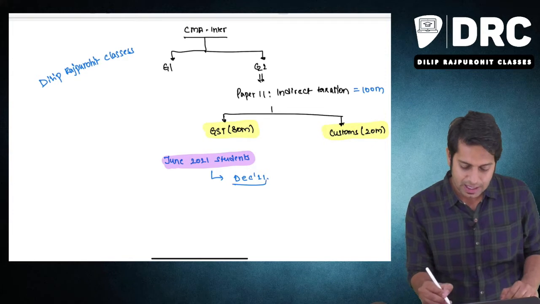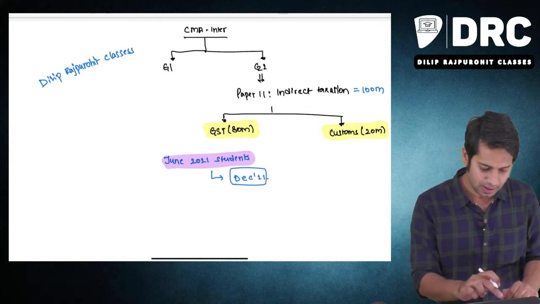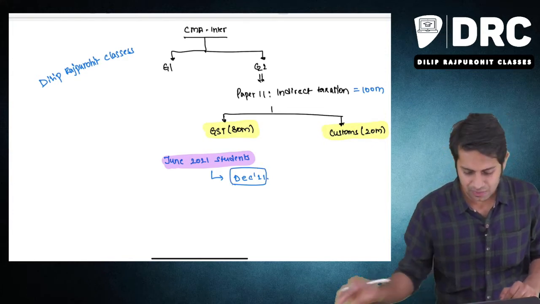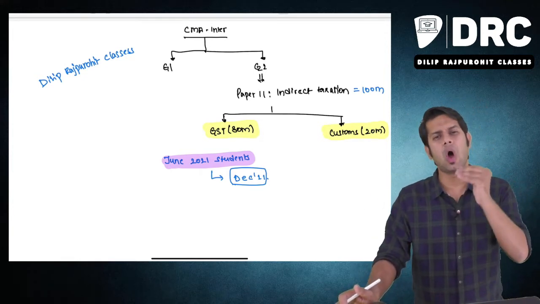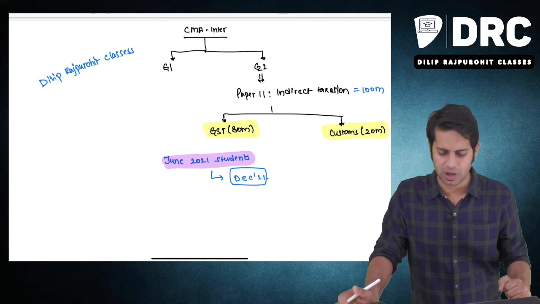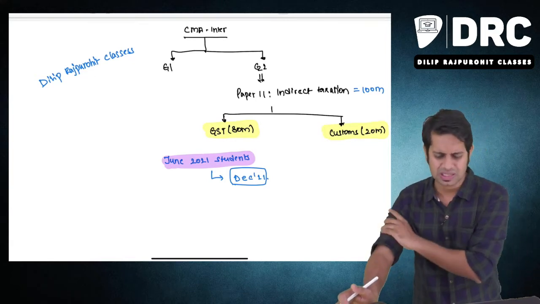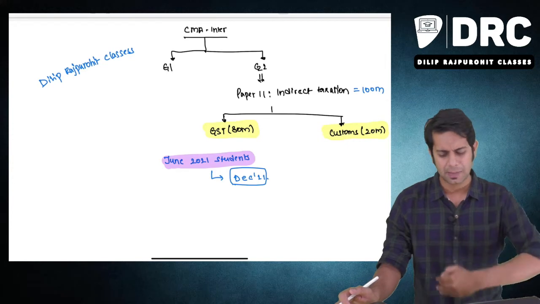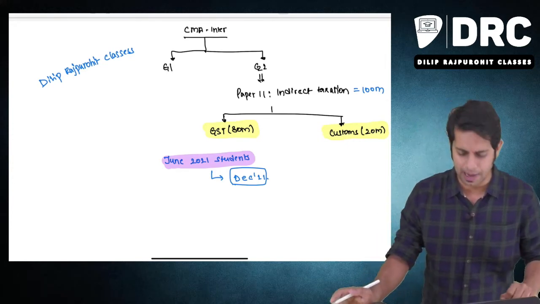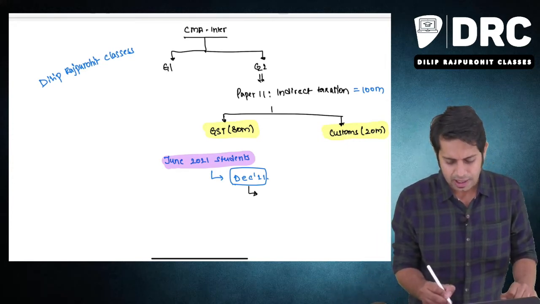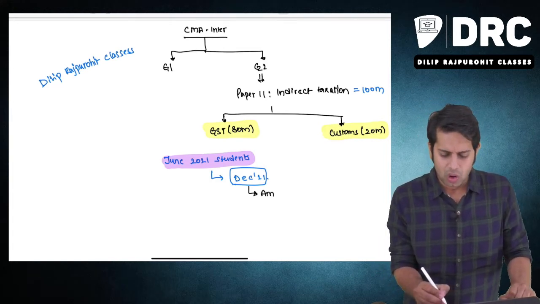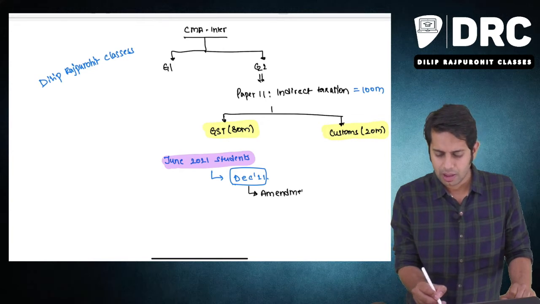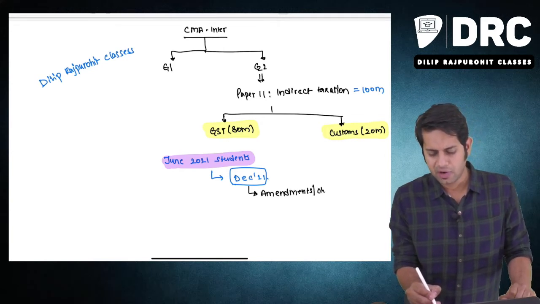Sir, I am writing my examination in December 2021. Sir, normally we see in newspapers and news channels that there are a lot of changes happening in this subject called GST, and in customs also. Customs normally doesn't change frequently, but in GST, sir, there are a lot of changes happening. So sir, if I am giving my examination in December, how will I get all these amendments? How will I get all the clarifications and circulars issued by the department, sir?